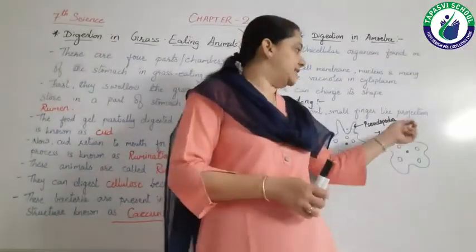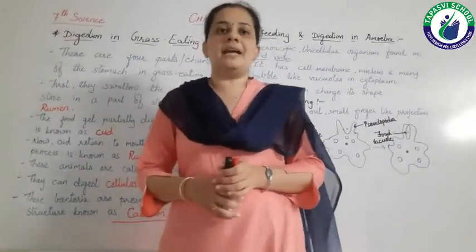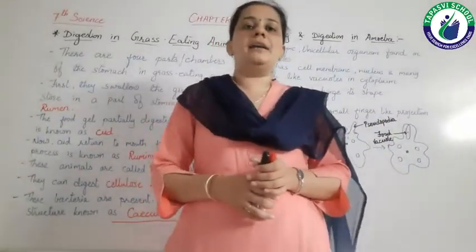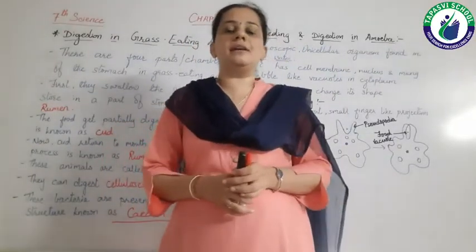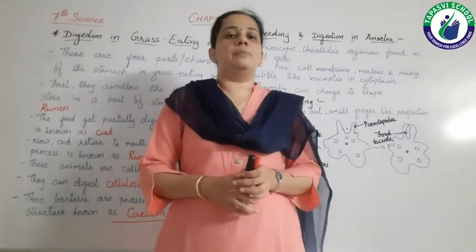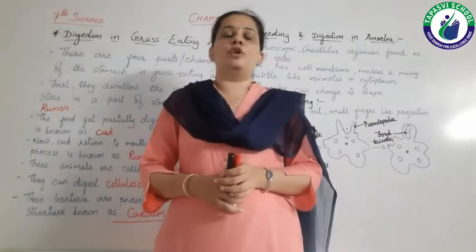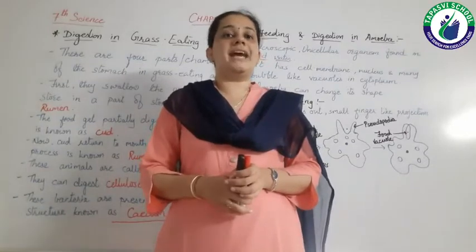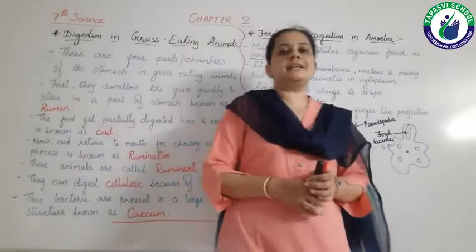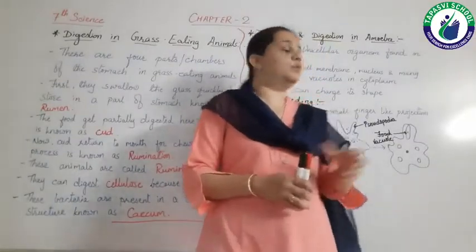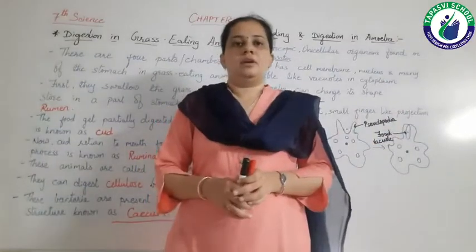As the food gets digested, it is absorbed by amoeba and then used in the maintenance of amoeba. Amoeba also uses this food for movement, as energy. Now the undigested food will again be removed from this food vacuole.